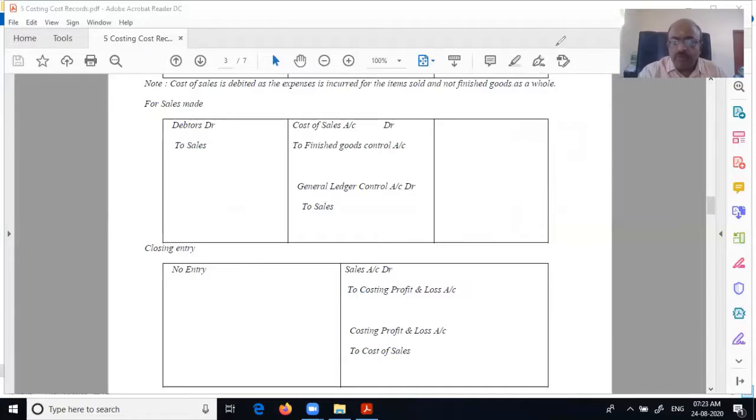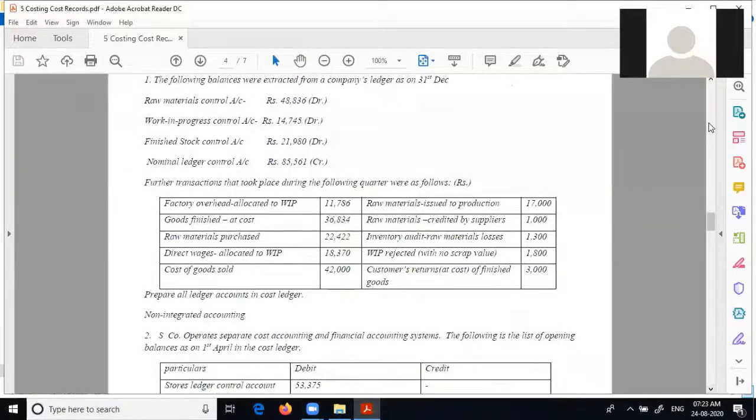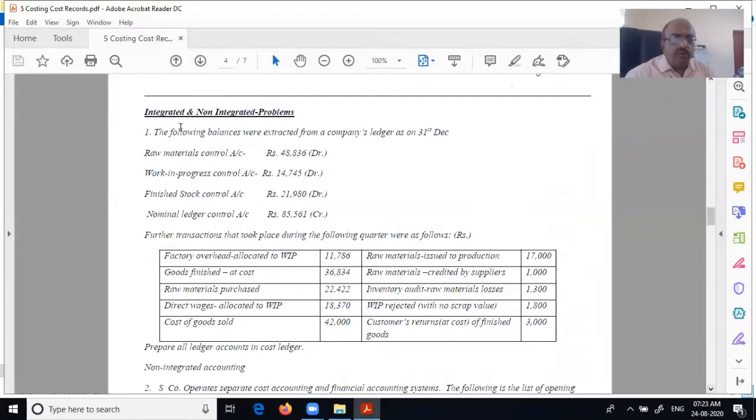So let us look at the problem. I don't know whether there is anything more in theory that I need to tell. Now we are going to be tested in all our accounting. Now the following balances are extracted from the company's ledger as on 31st. Raw material control account so much, work in progress so much, finished goods so much. Nominal ledger is the general ledger control account. This is a ledger control account where they dump everything. It is like the opening trial balance, mind you. Always you have to check whether the balances are tallying like a trial balance, that all the debits total the credits.